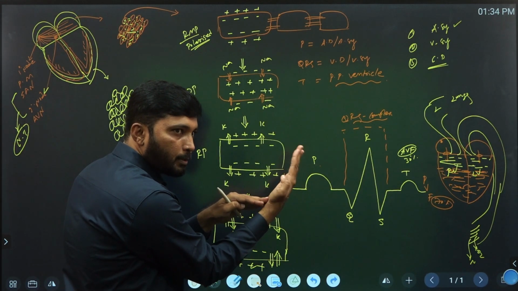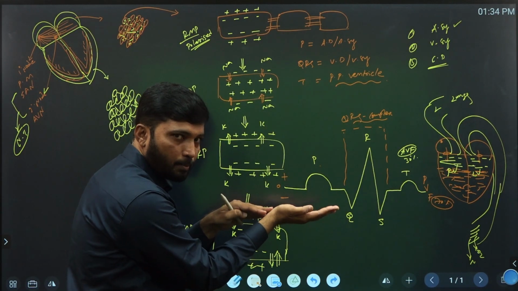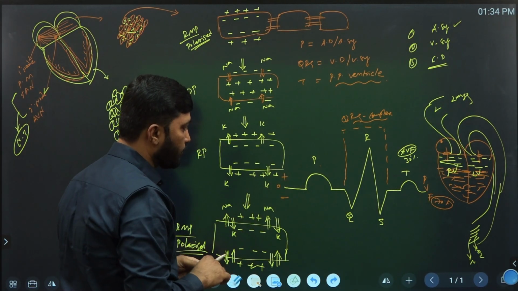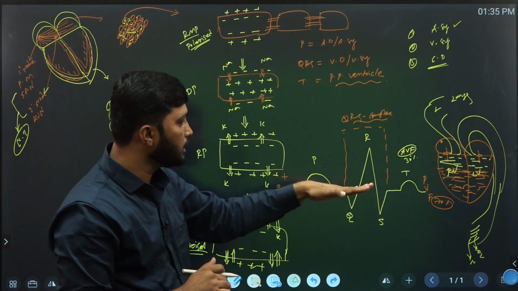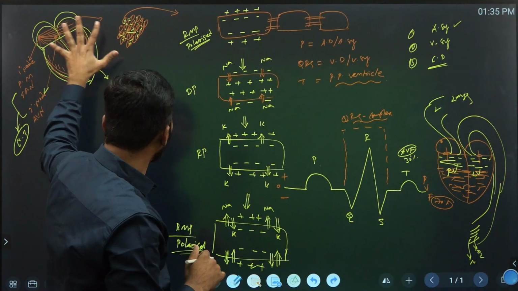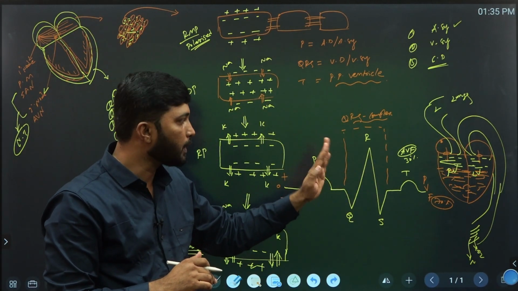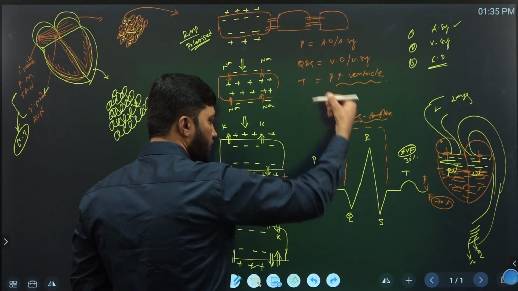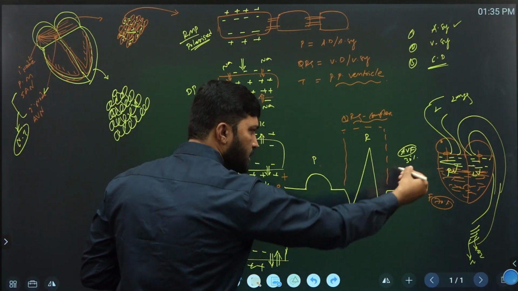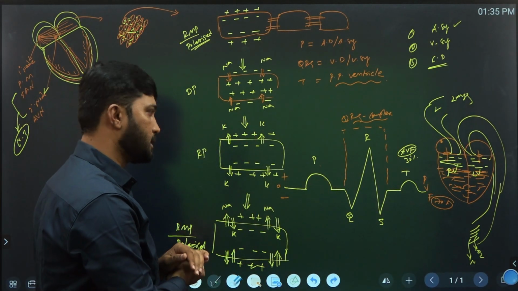This is the movement of the arrow in the instrument in the ECG graph. Based on the electrical excitability, the arrow of the machine moves up and down: depolarization moves up, repolarization moves down. This is the graphical representation of the ECG.